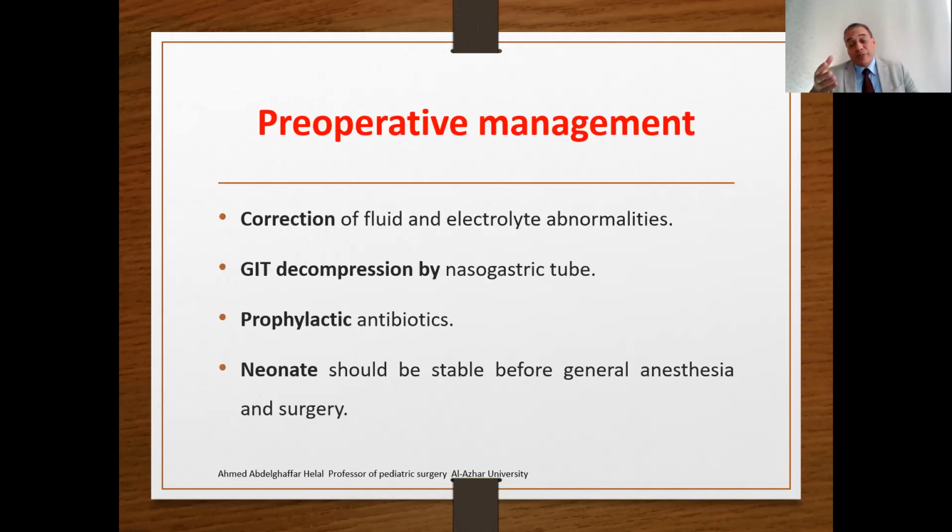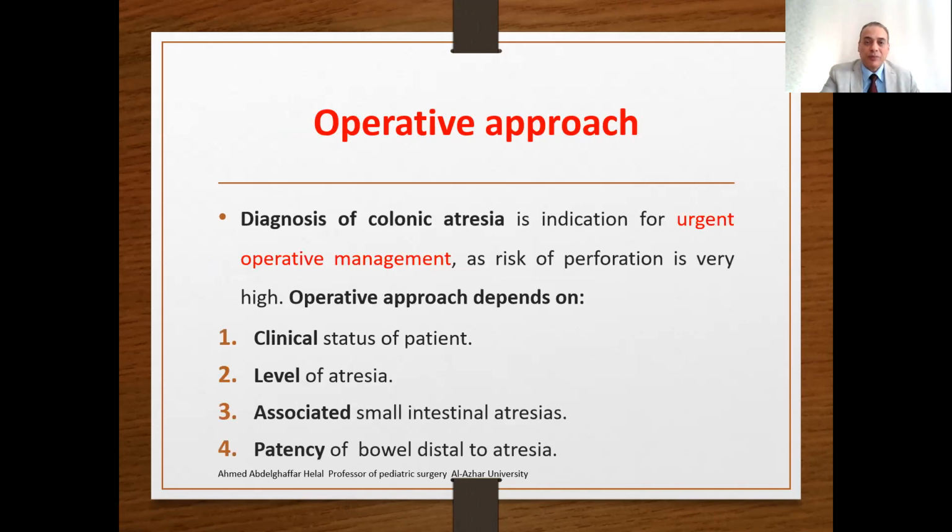Preoperative management for the babies with colonic atresia will be the same: correction of the fluid and electrolyte abnormalities, gastrointestinal decompression, and prophylactic antibiotics. The operative approach will follow the diagnosis of the colonic atresia. This is very important, requiring urgent operation to avoid the risk of perforation.